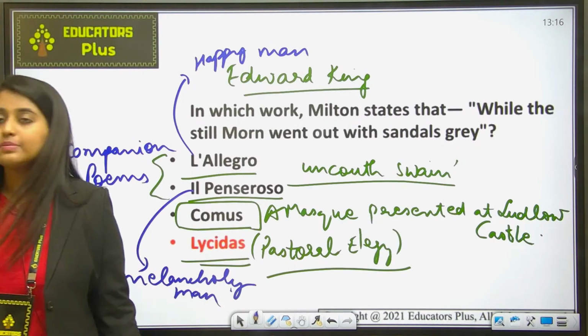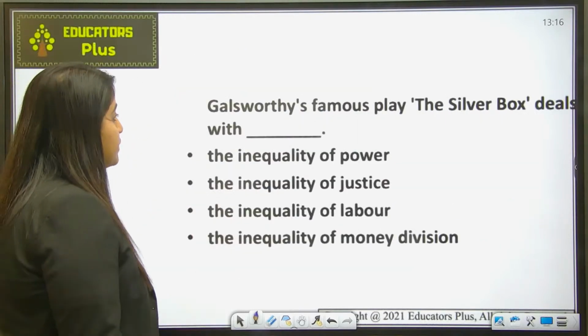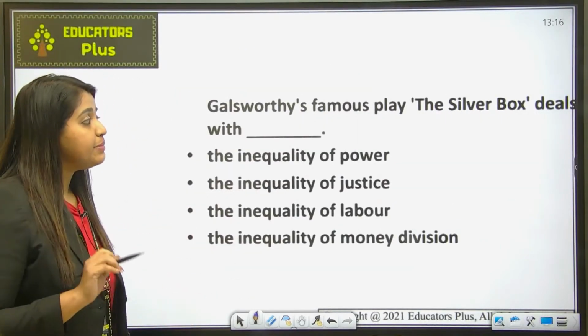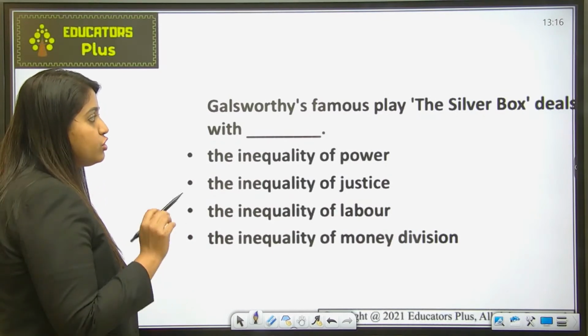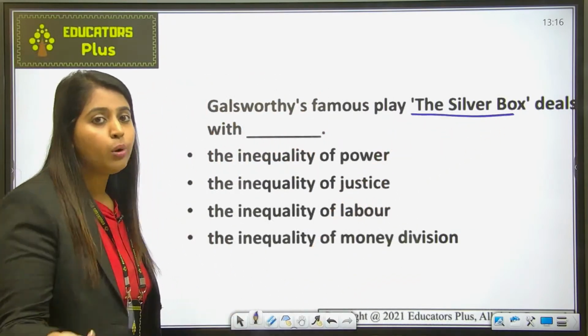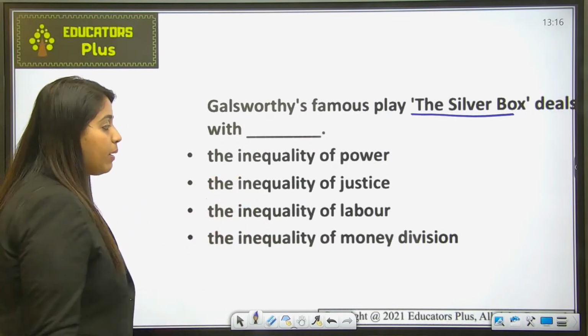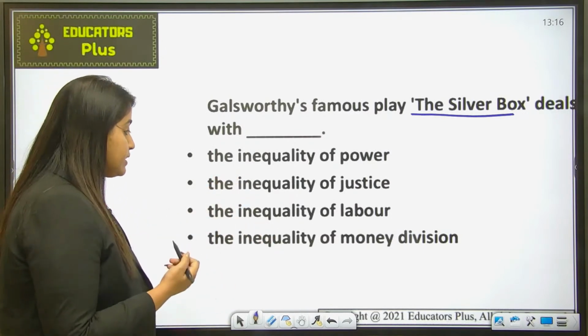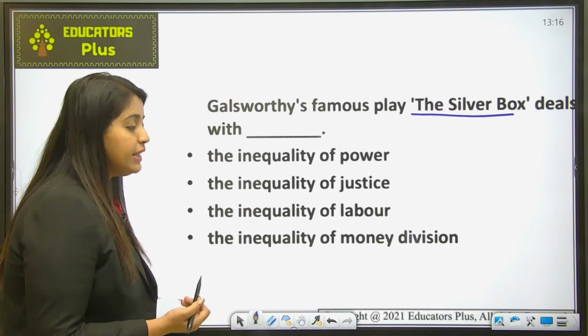Okay, now let's move ahead. Fine. The next question says that Galsworthy's famous play The Silver Box deals with. I want you to tell me, what is the theme of that particular play? Does it deal with the inequality of power, the inequality of justice, the inequality of labor, or the inequality of money division?